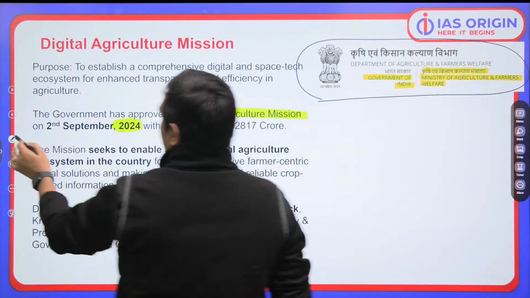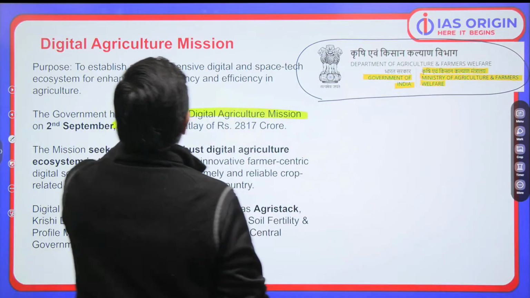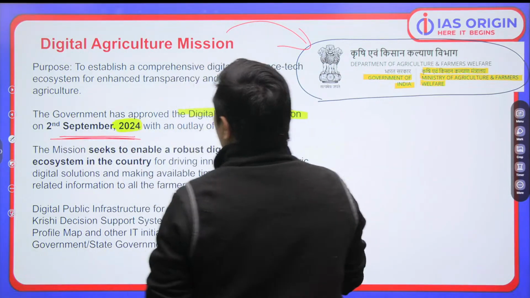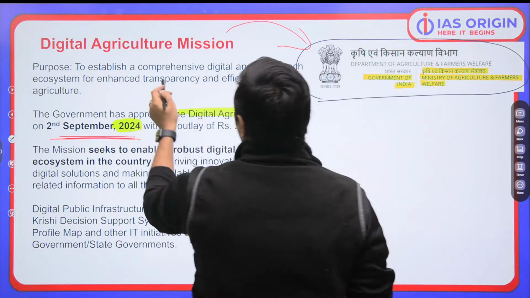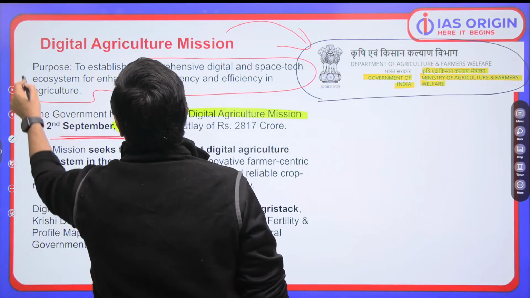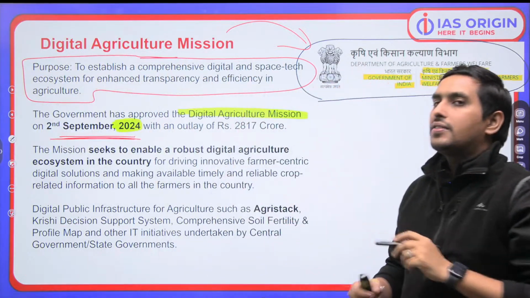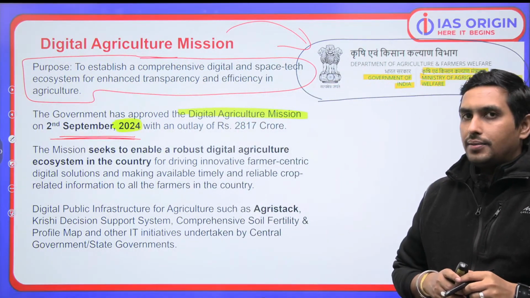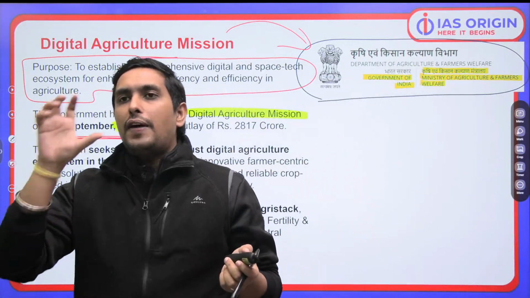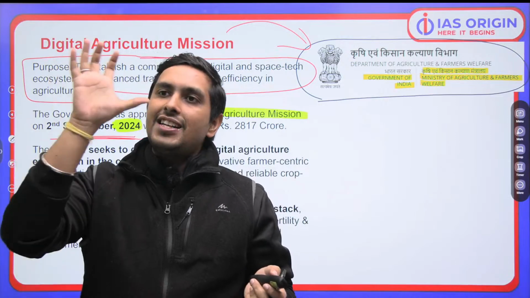Anyways, now one thing is, the ministry, when was it launched? It was launched in September 2024. What is the purpose? It's to establish a comprehensive digital and space tech ecosystem for enhanced transparency and efficacy in agriculture. The purpose is that we have to make a farmer-centric digital and space tech ecosystem.